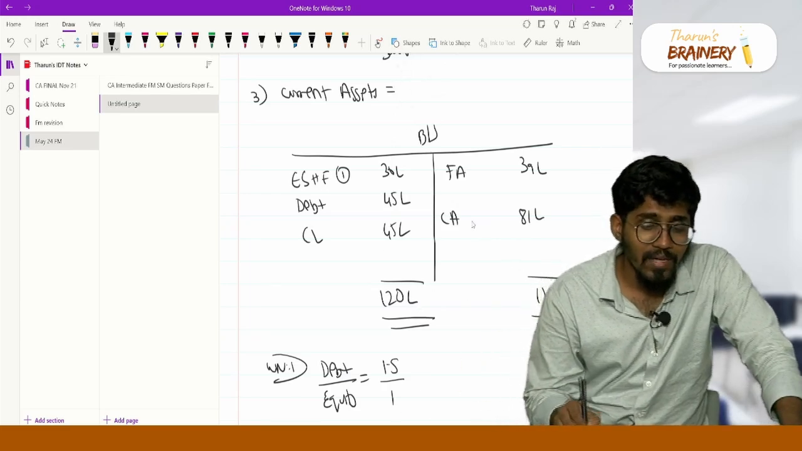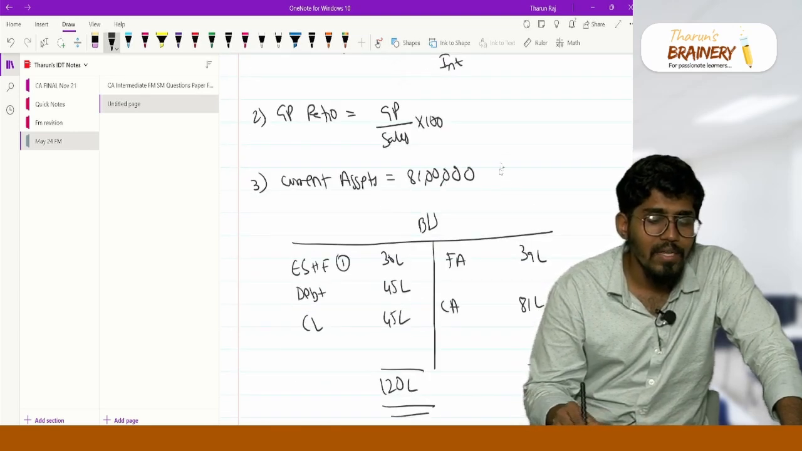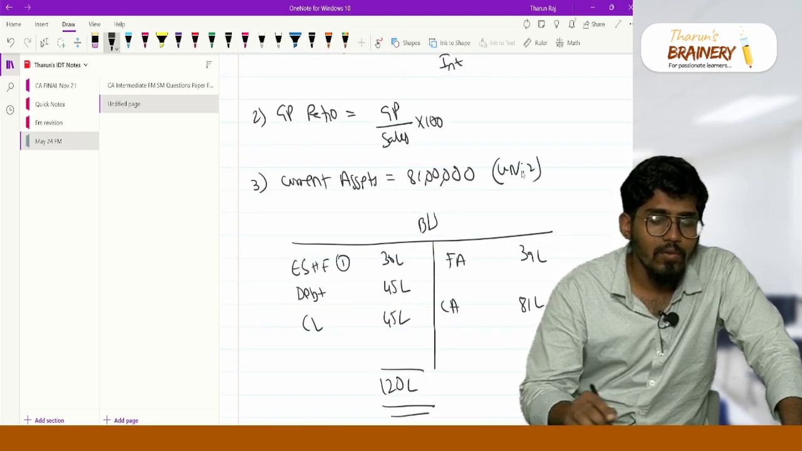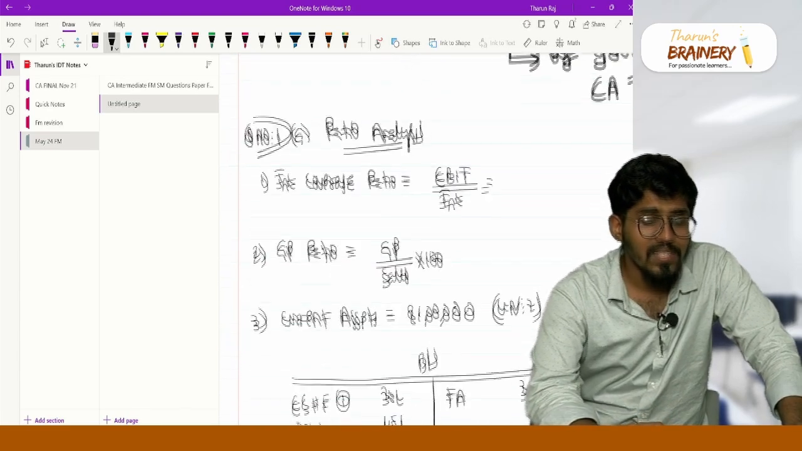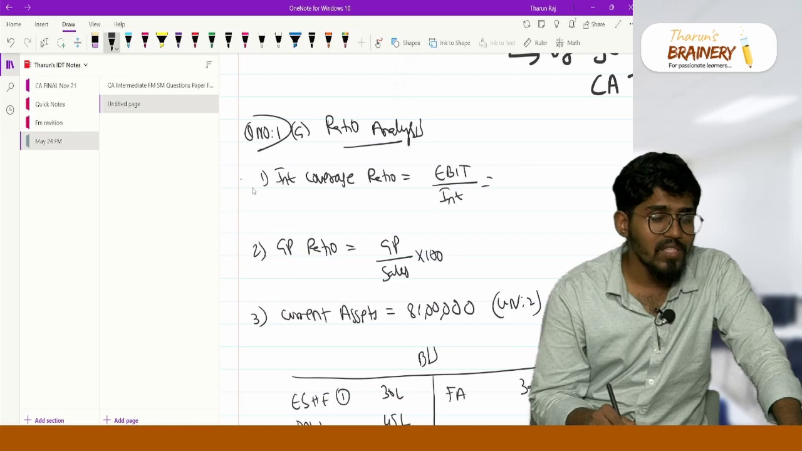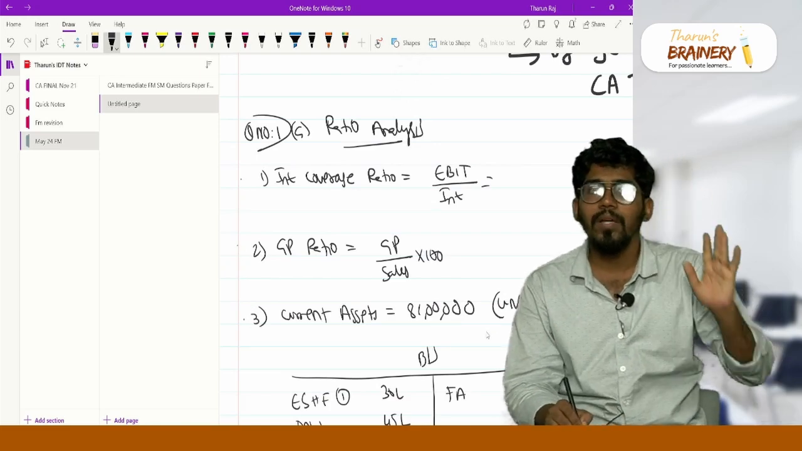So now you got your current asset value. Current asset value is equal to 81 lakhs. This you got from working note number 2. If this is a 5-mark problem, interest coverage will carry 2 marks, GP ratio will carry 2 marks, and current asset will carry 1 mark. So 1 mark you got in your pocket.